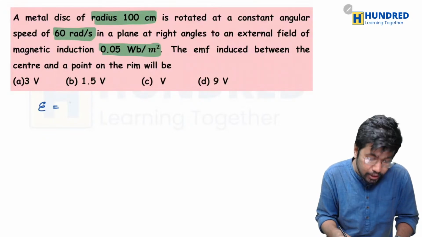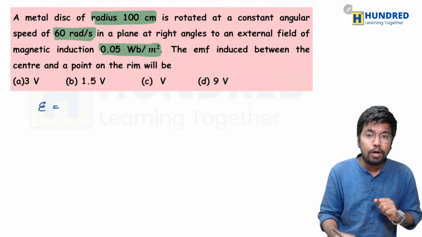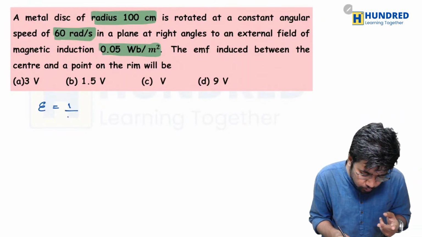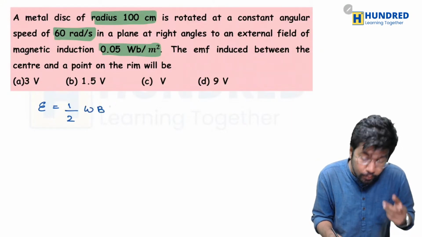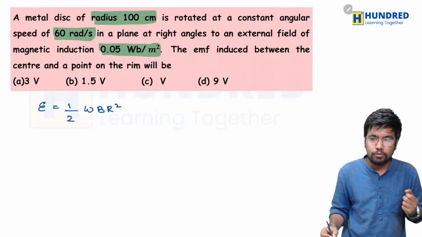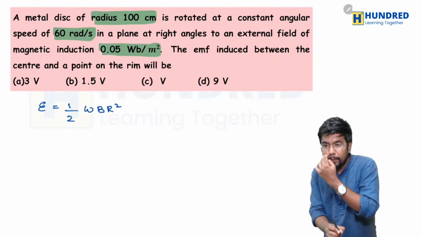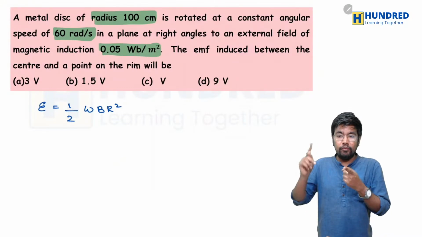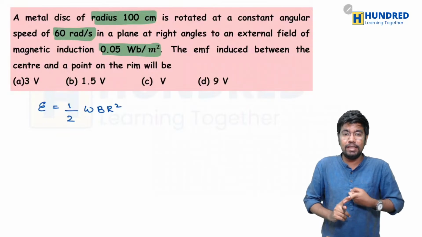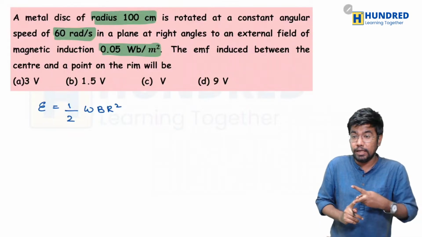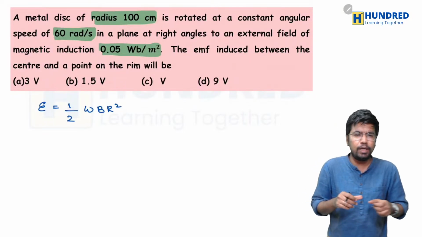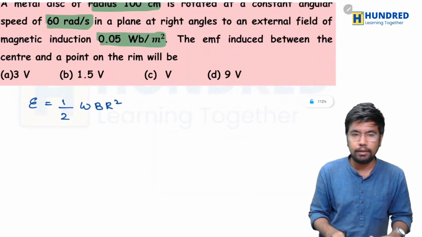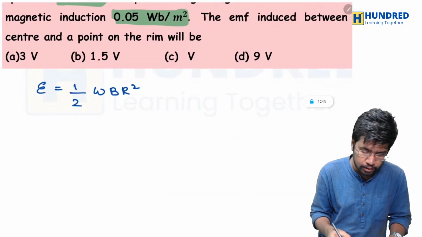Okay, so they are asking us to find the EMF, and they are given what? They are given the angular speed, which is 60 radian per second. So 1 by 2 omega into magnetic field into radius r square. Okay, so yes, 1 by 2 BVL square. Okay, so we can't just use velocity here. We can't use linear velocity. They have given what? The angular speed. So we have to change the formula a little. So 1 by 2 omega B r square. Okay, now then it is fine.